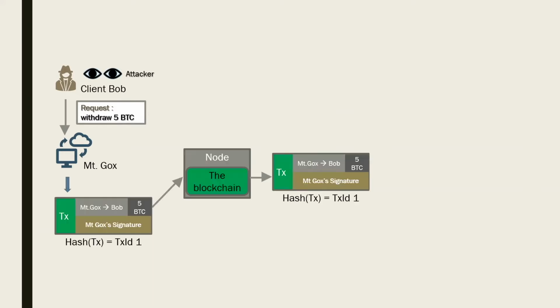So how did the transaction malleability happen in Mt. Gox? This is the case. Mt. Gox received a withdrawal application from client Bob. Bob is a client as well as the attacker in Mt. Gox. So Mt. Gox generates a transaction, and after signing the transaction, the hash of the signature and the transaction details, TXID1 here, would be used as the transaction identifier. The worker node would receive the transaction and pass it to the mining pool.